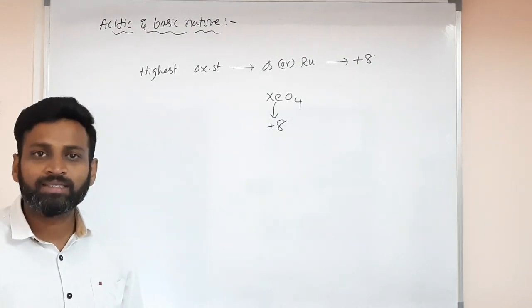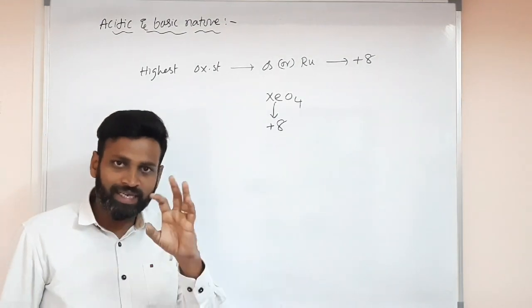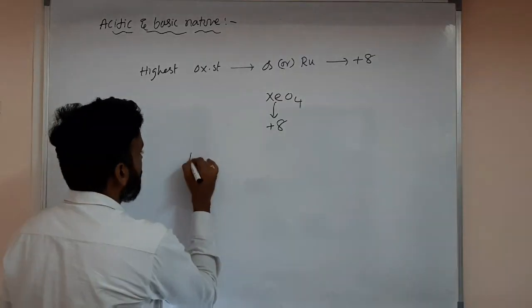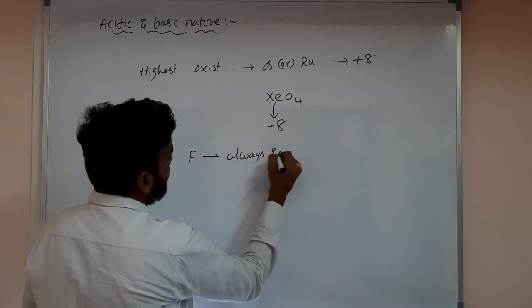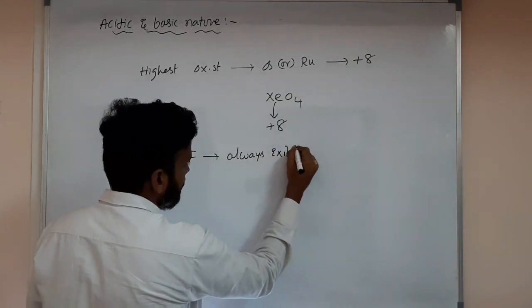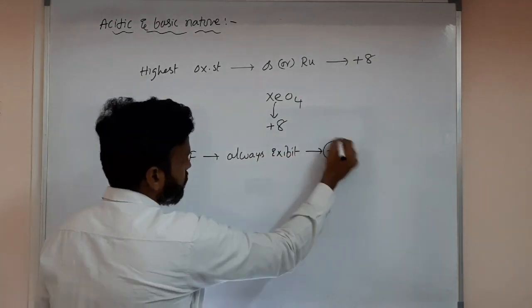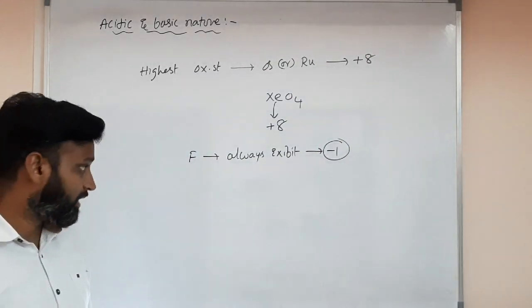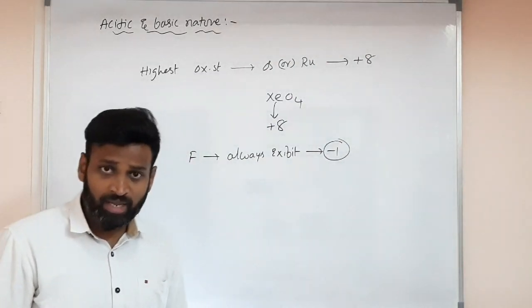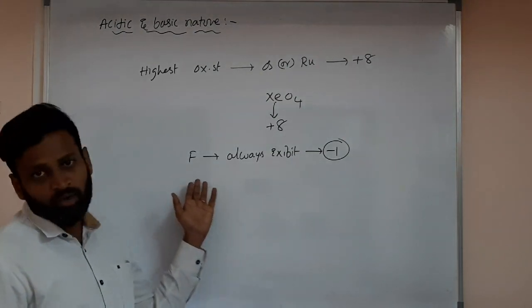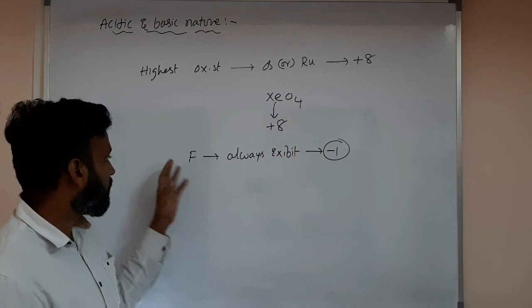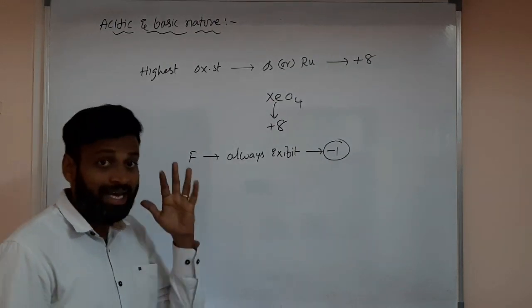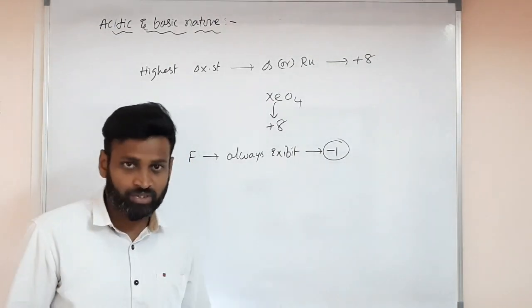The one that always exhibits a negative oxidation state is fluorine. Fluorine always exhibits -1, no change, no positive oxidation state for fluorine. Do you know the reason behind it? This is the most electronegative atom. Nobody has more electronegativity than fluorine, so it cannot exhibit a positive oxidation state.